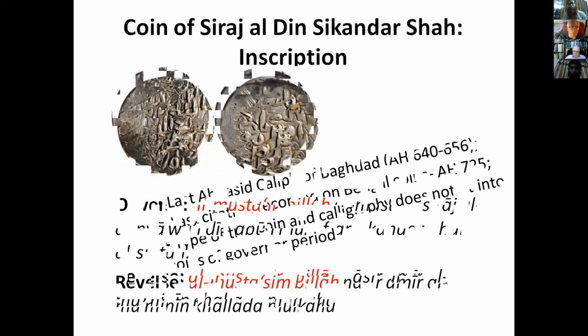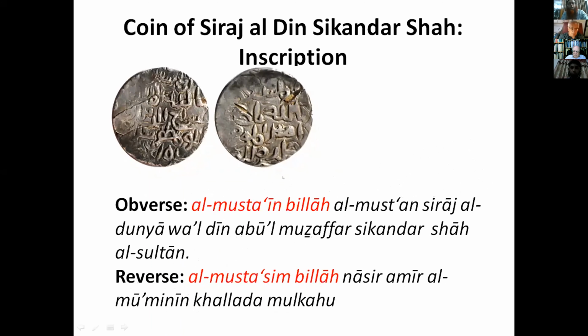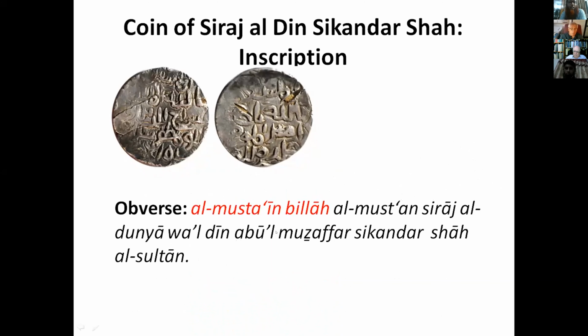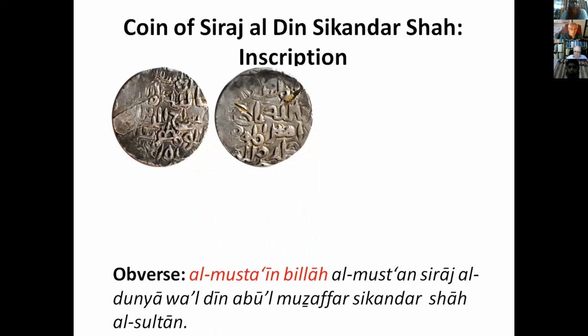Let us see what we see on the obverse. On the obverse, we already mentioned the legend, and the name we find here is Al-Musta'in Billah. If we consider that as a name, let us see about him. He was the Caliph of Cairo, and his reign was during 808 Hijri to 816 Hijri.